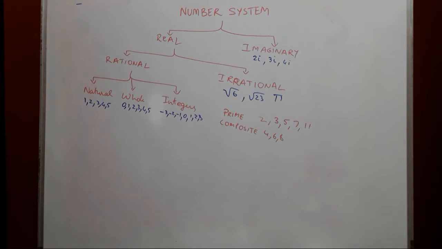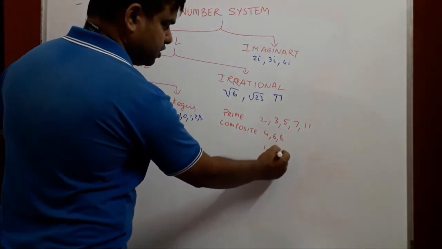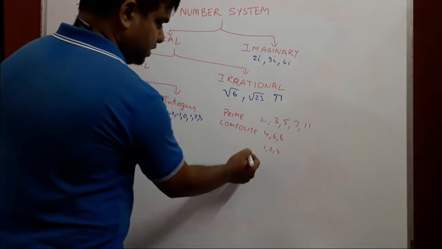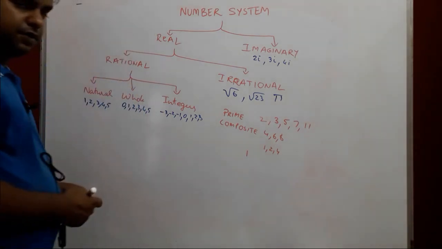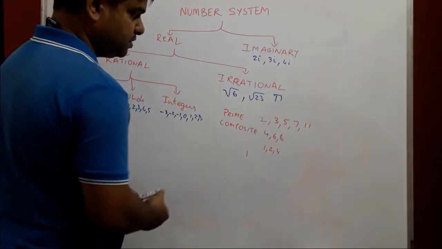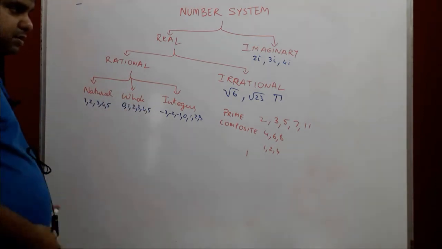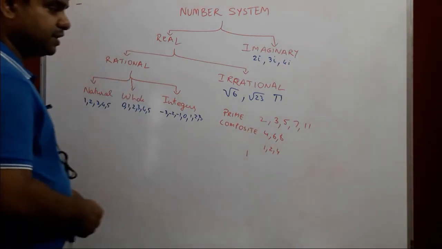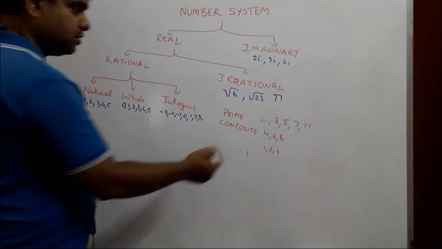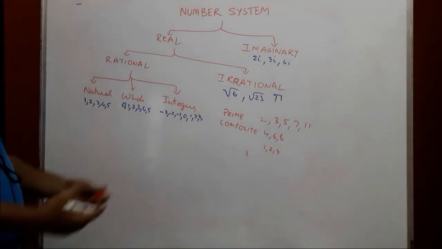Like for example 4. 4 is a factor of 1, 2 and 4. So more than 2 numbers. But in case of 1, it is a factor of only 1. It does not satisfy the condition of prime numbers which says it should be a factor of 2, means it should be divisible by 2 numbers. And composite, here it says it should be a factor of more than 2 numbers, divisible by more than 2 numbers.